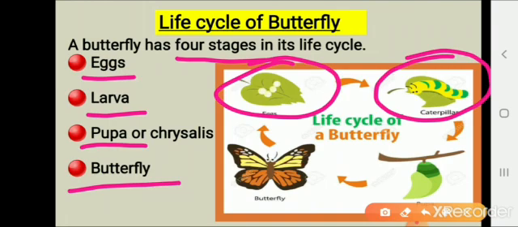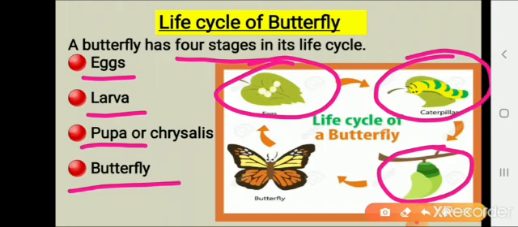The caterpillar spins a covering called pupa. Look at this picture. The caterpillar spins a covering called pupa around itself. Inside the pupa, the caterpillar slowly turns into a fully grown butterfly. And pupa is also called chrysalis. Okay?